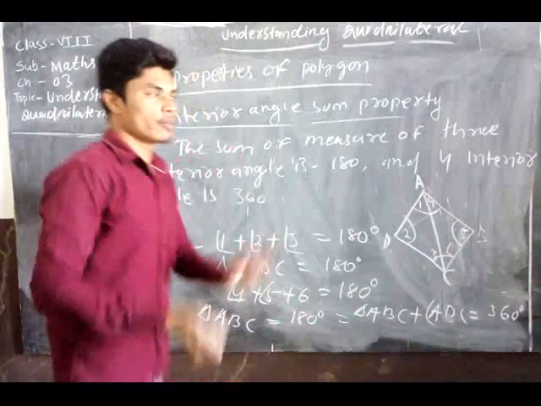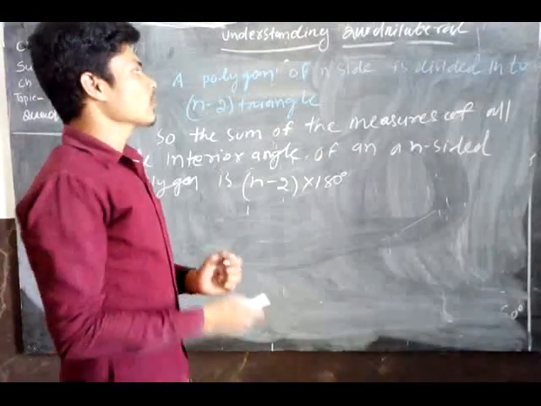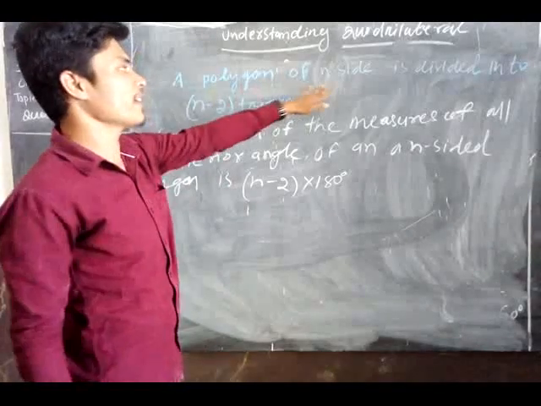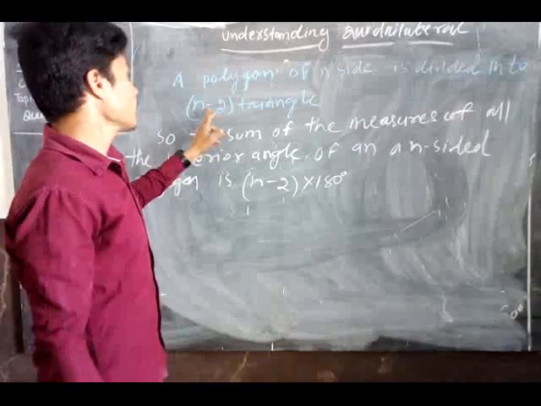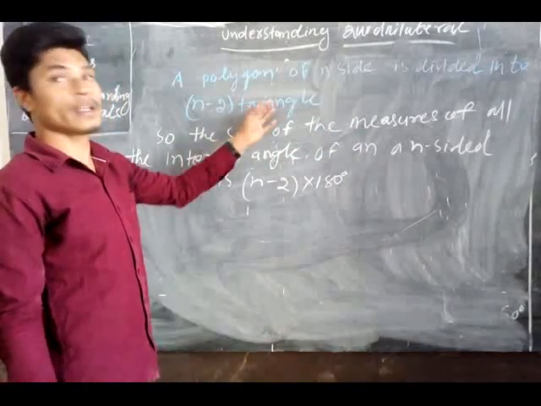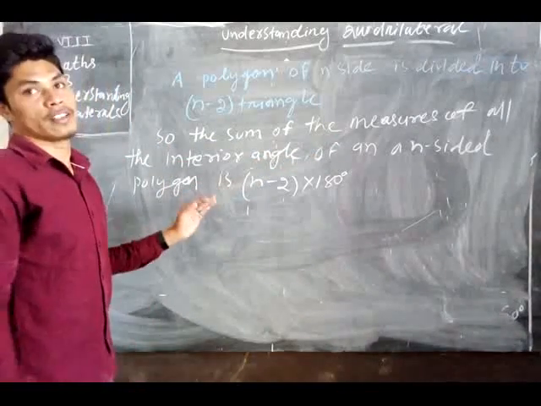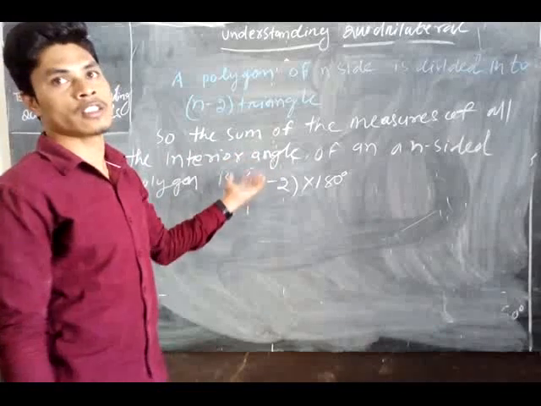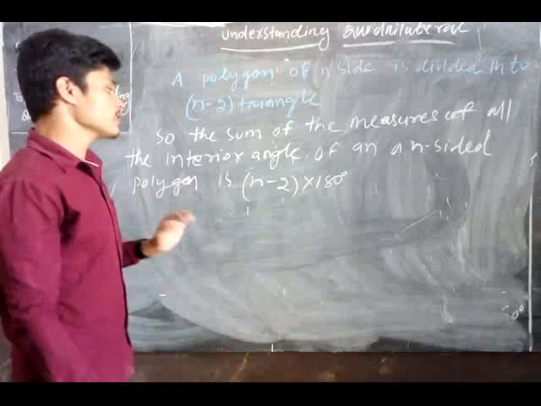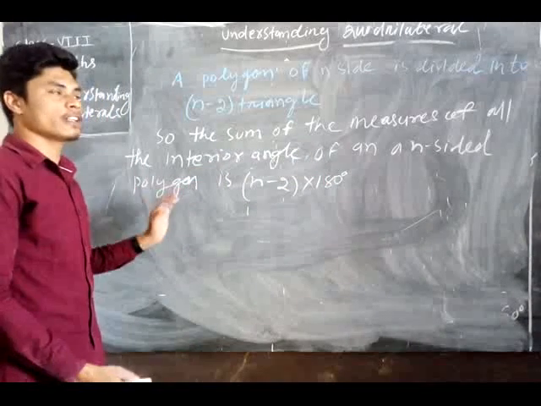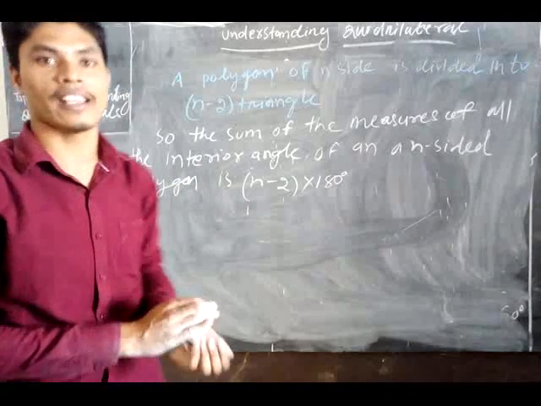Now we know about the properties through other examples. Okay. So today we know that if a polygon has n sides, any polygon with n sides is divided into n minus 2 triangles. Then the sum of the measures of all the interior angles, for a triangle, quadrilateral, any polygon, of an n-sided polygon is n minus 2 into 180 degrees. Then we can get the interior angle measure easily.